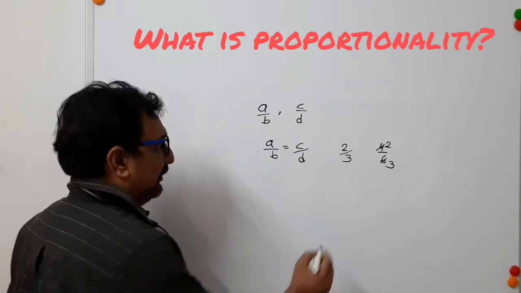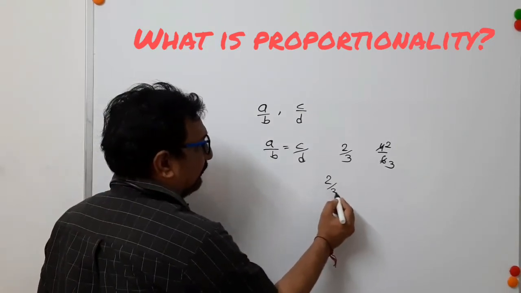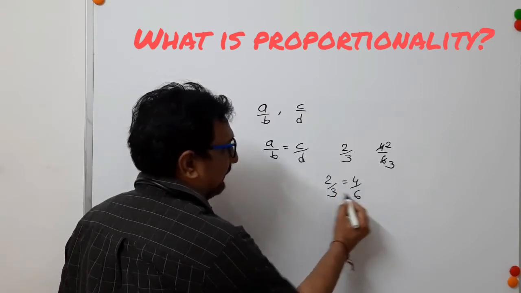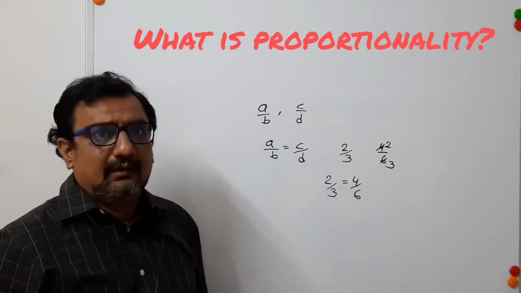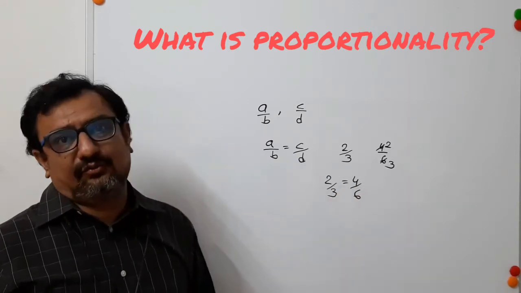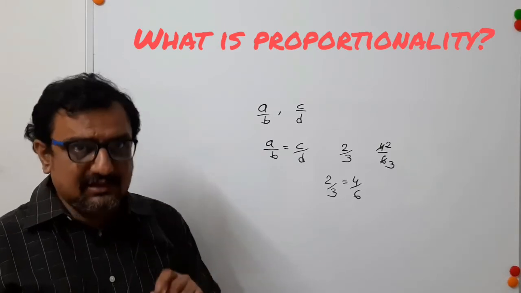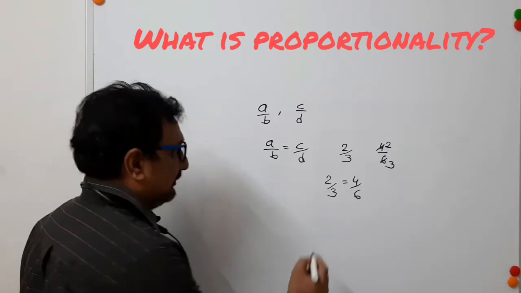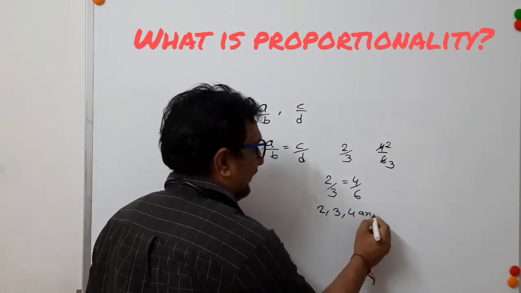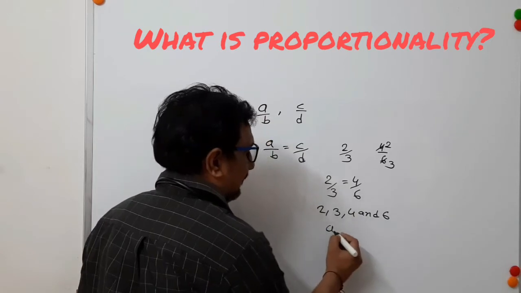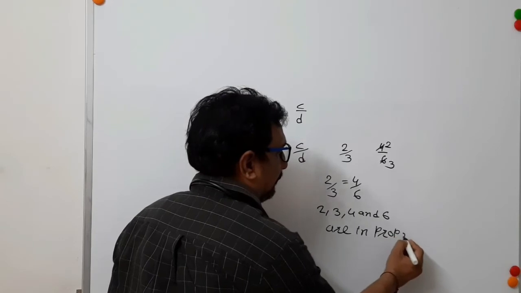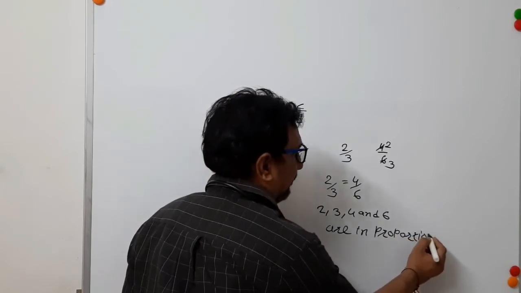It means ratio of 2 by 3 is equal to ratio of 4 by 6. 2 by 3 and 4 by 6 are equal ratios. Under such condition, we can say that 2, 3, 4 and 6 are in proportion.